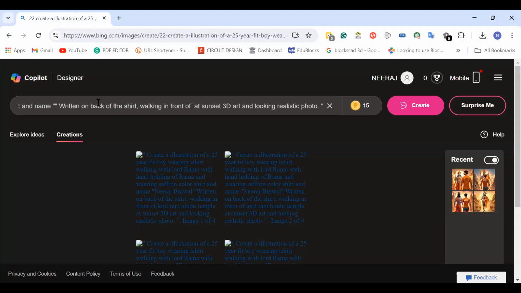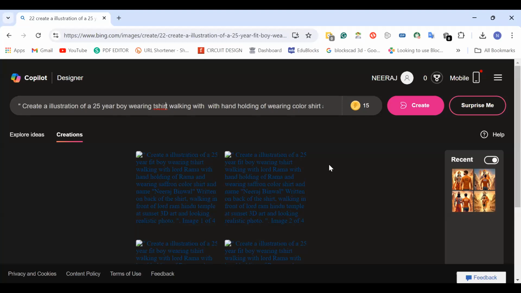Let's suppose I want an image for 15th August, Independence Day. So I'll write: create an illustration of a 25-year boy wearing a t-shirt.